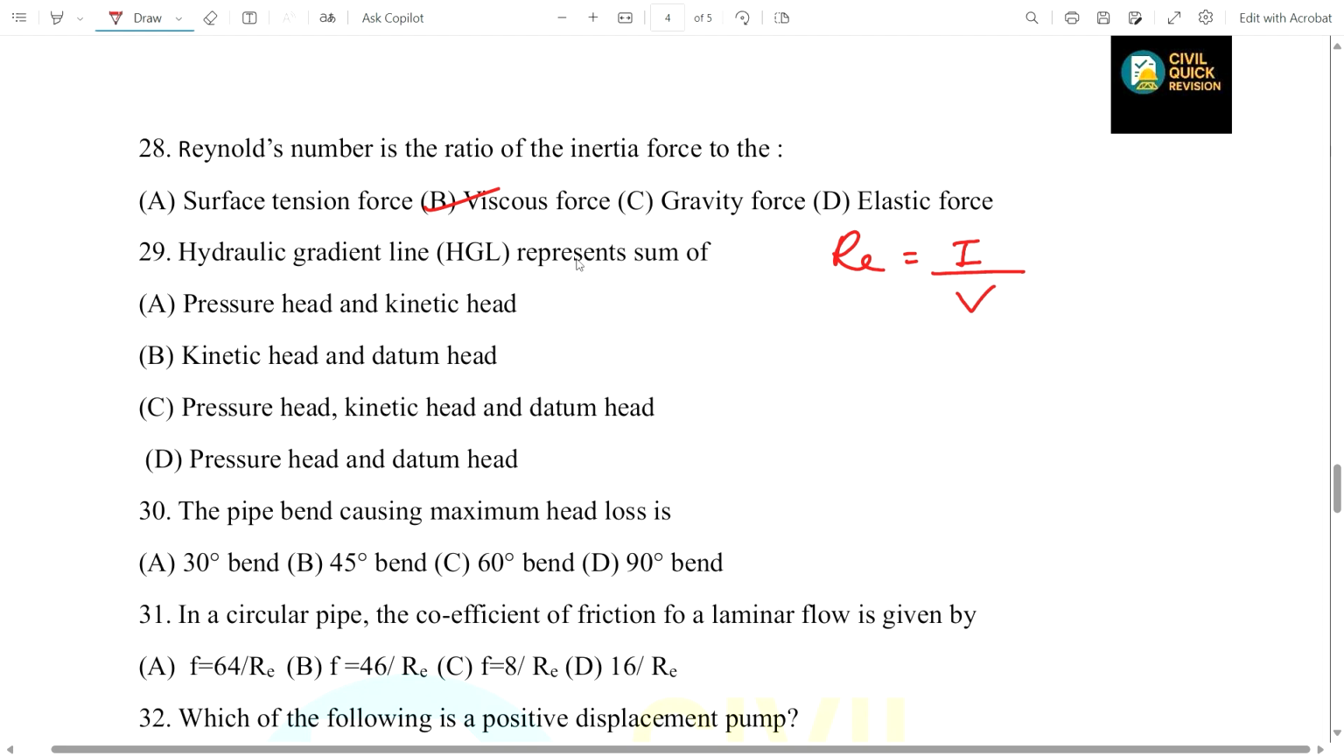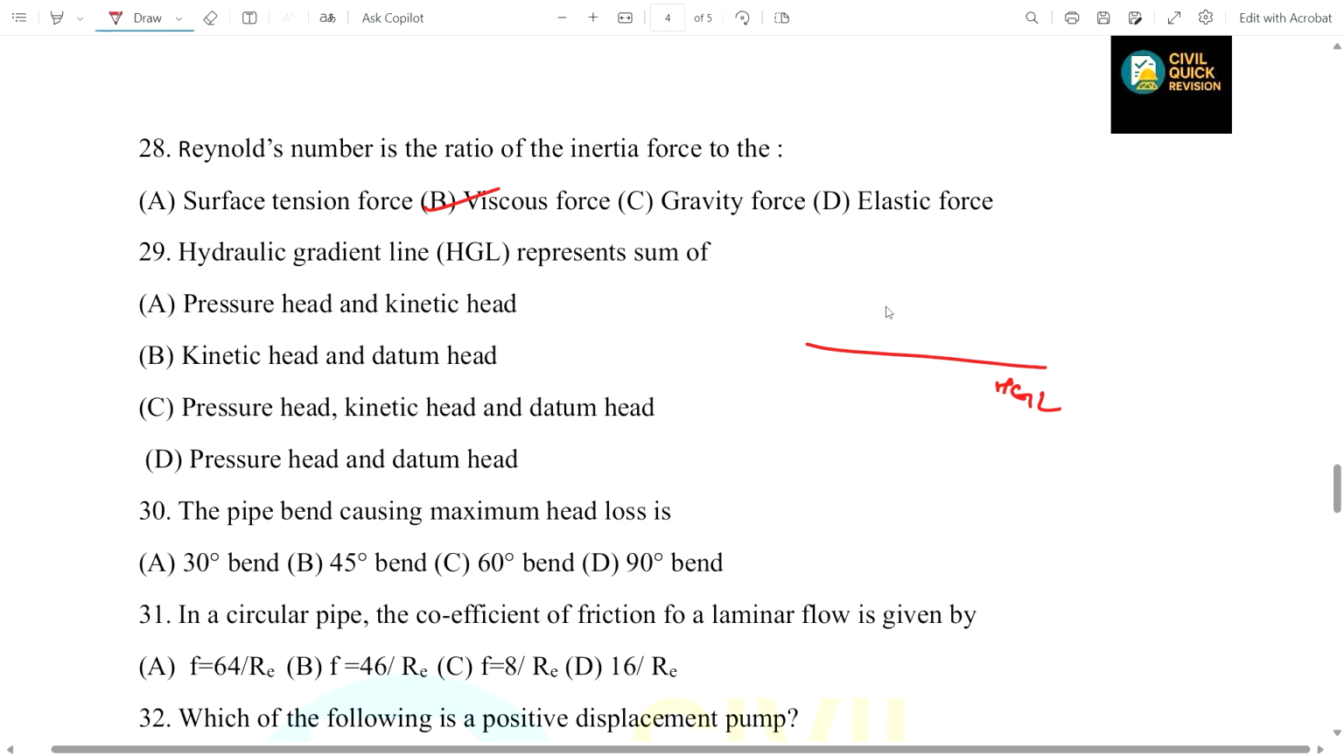Hydraulic gradient line represents the sum of what? Pressure head and kinetic head, or kinetic head and datum head, or pressure head, kinetic head and datum head, or pressure head or datum head. You see that this is the HGL. I just removed the above one.